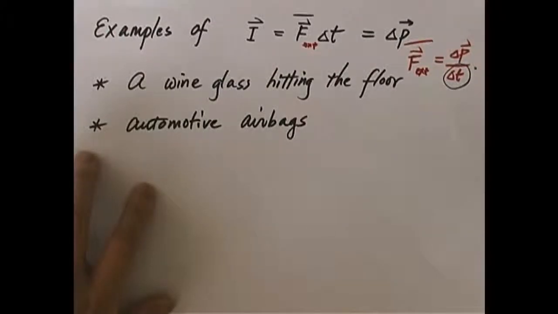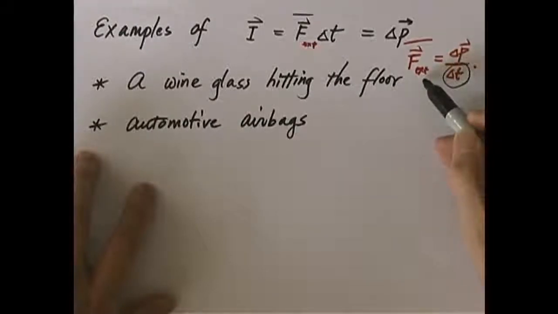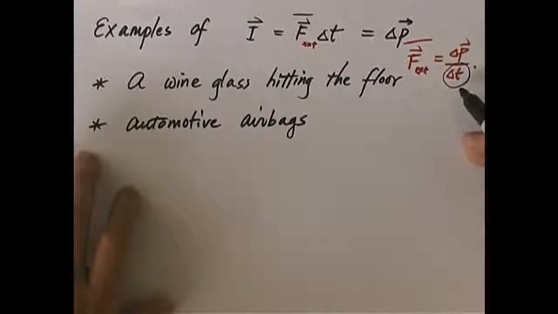This explains why the wine glass is not as likely to break when it hits the carpet, because it takes much longer time by comparison for the glass to stop when it hits a soft layer of carpet. It takes far less time for it to stop when it hits a hardwood floor. So delta t is much shorter for the hardwood floor, making the impact force much greater, which is more likely going to make the glass break. Okay, so it's a simple application of this impulse-momentum theorem.